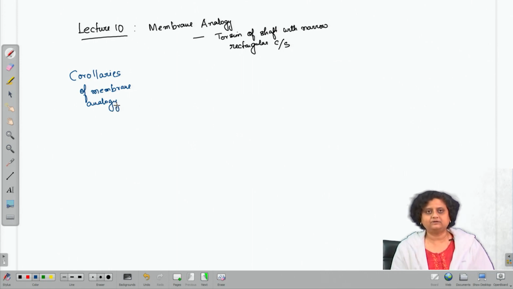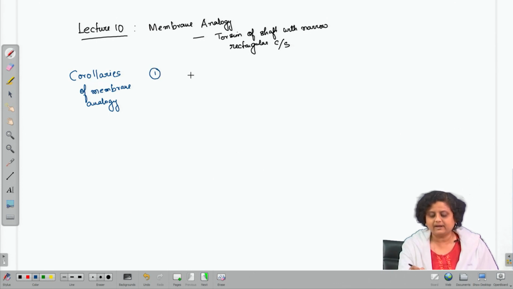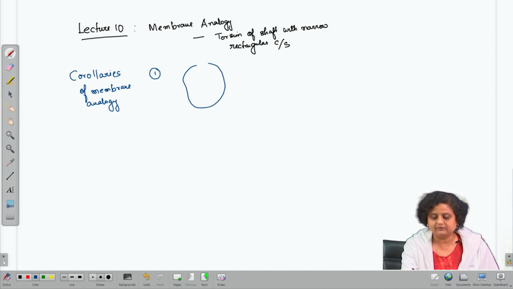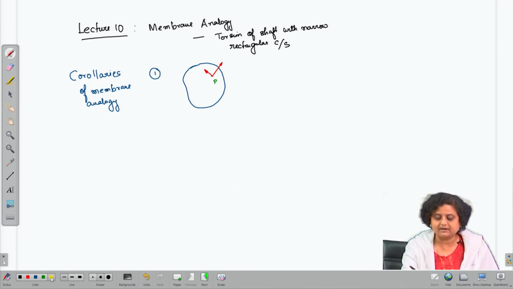In the last lecture, the first corollary that we studied was that if we have a shaft with arbitrary cross section and if we select any point on the cross section P, then the resultant of the shear stress at that point P is 0 in the direction tangential to the contour passing through that point, and the entire resultant is in the normal direction to the contour of that analogous membrane passing through the point.